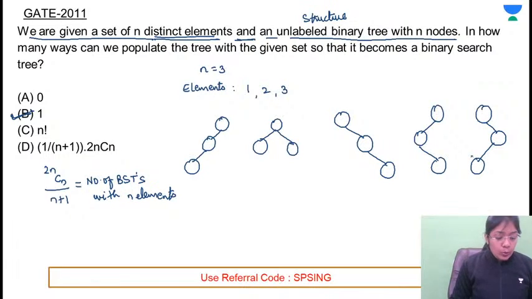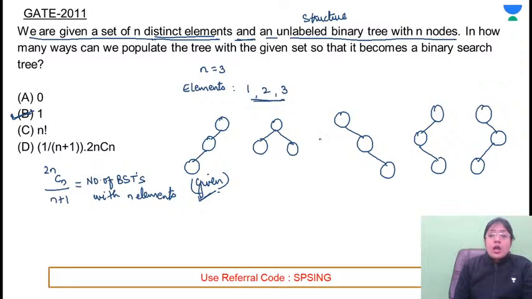There is only one way. Yes. So what they're saying is, you are given n distinct elements and an unlabeled binary tree. So 5 possibilities are there. Obviously you will be given one unlabeled binary tree. Let's assume that this is given to you. This is given to you.